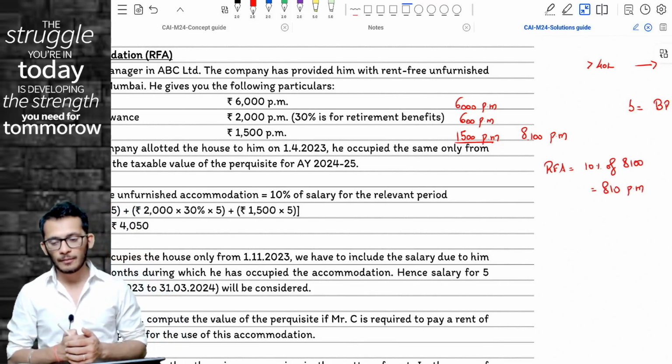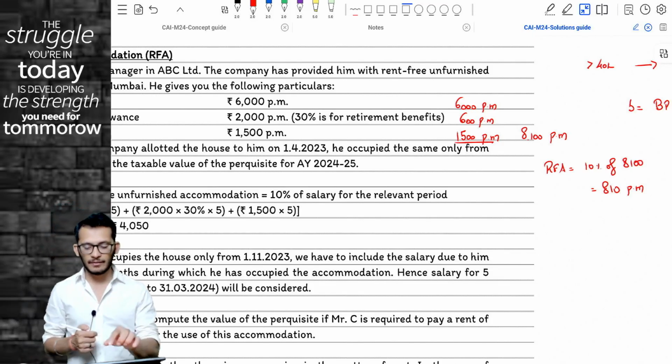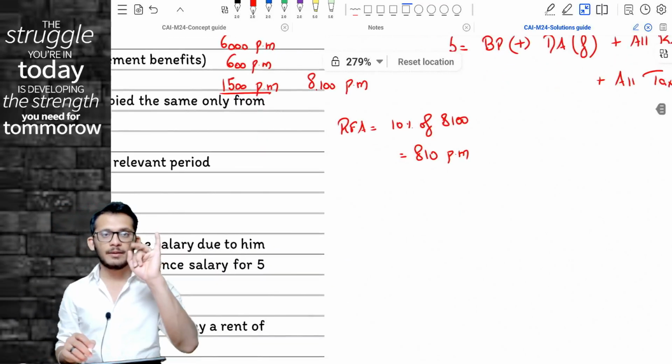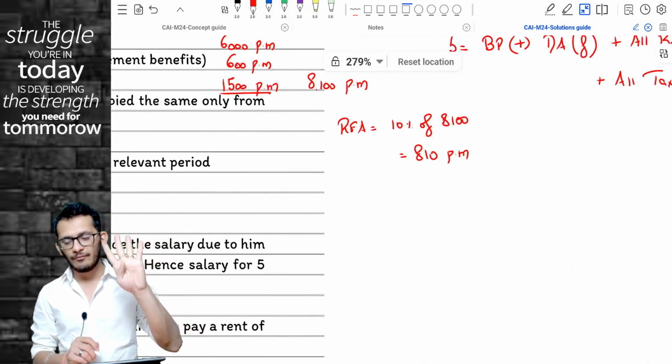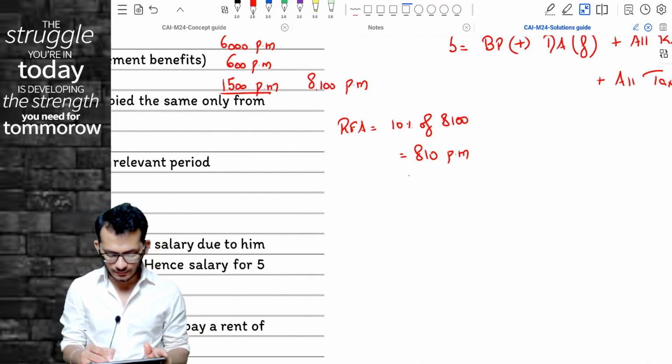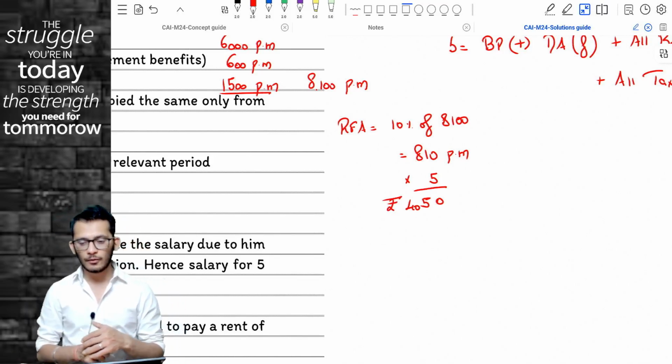Because this property is only taken from November, you multiply it by November, December, January, February, March, which is 5 months. Therefore, it will become 4,050. So the RFA taxable for the person will be 4,050.